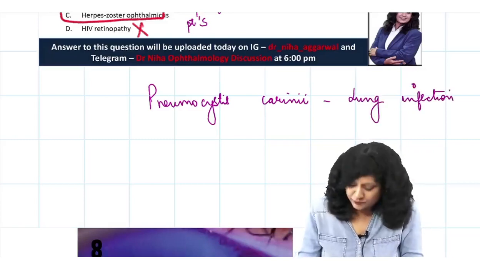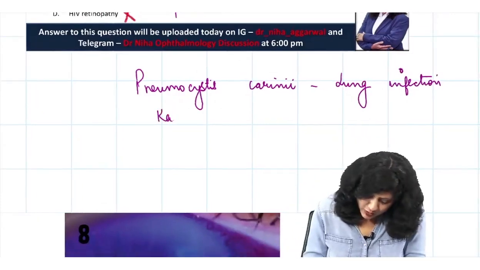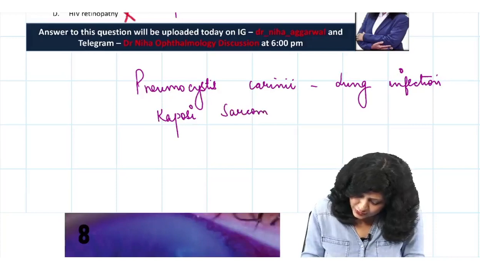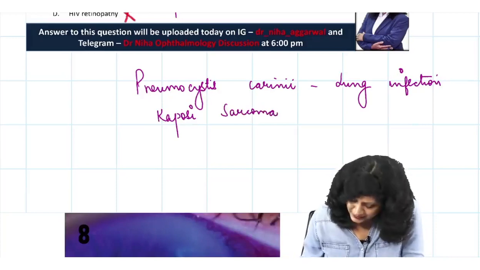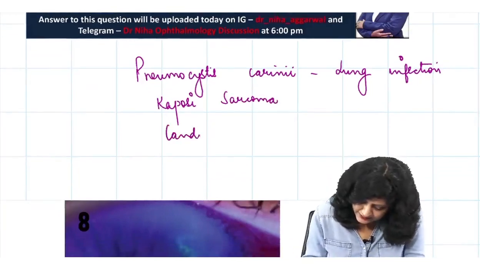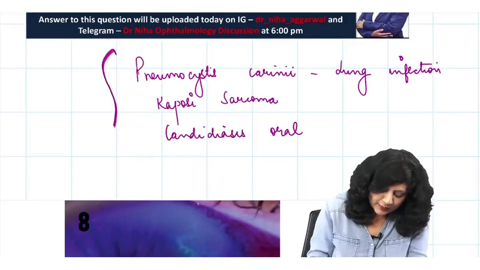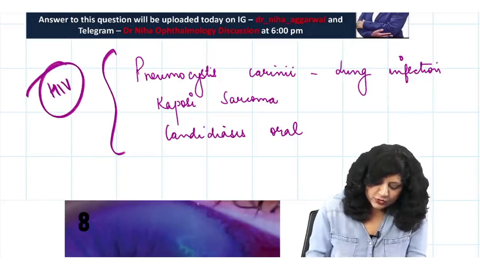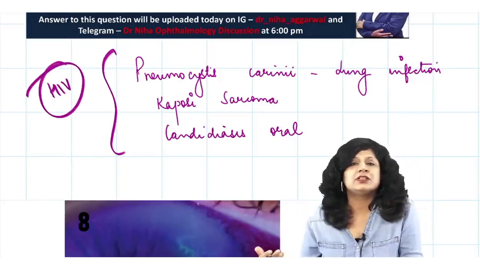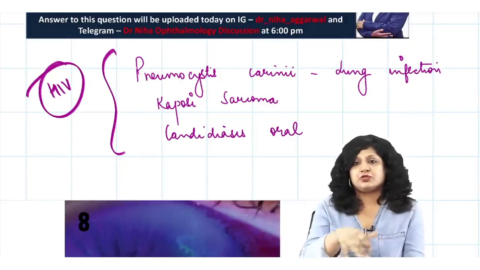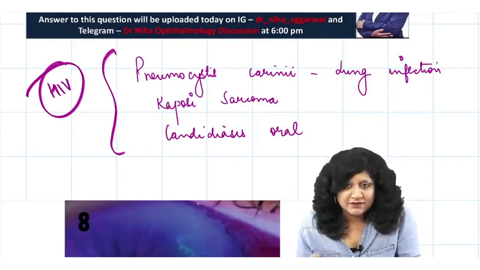This is your lung infection. Then we have the common tumor, this is your Kaposi sarcoma. This is actually common in these people. Then we have candidiasis, that is oral candidiasis, which is very common in HIV people. So these are the things which show that this can be a case of HIV along with the superadded infections which are common in HIV people.